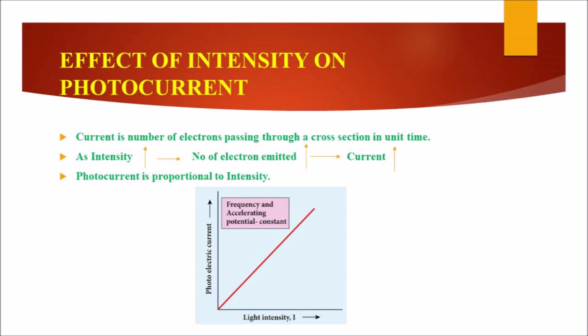Hence it implies that photocurrent is proportional to intensity. Here a graph is drawn between light intensity along the x-axis and the photocurrent along the y-axis. From the graph, the photocurrent, the number of electrons emitted per second, is directly proportional to the intensity of the incident light.